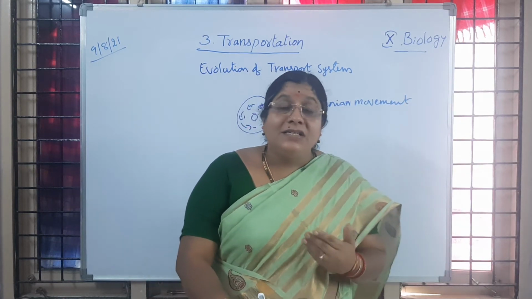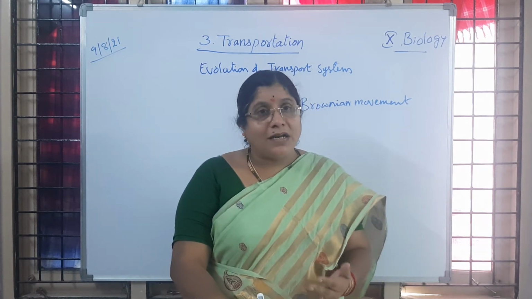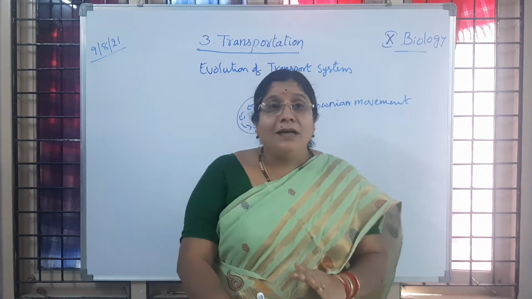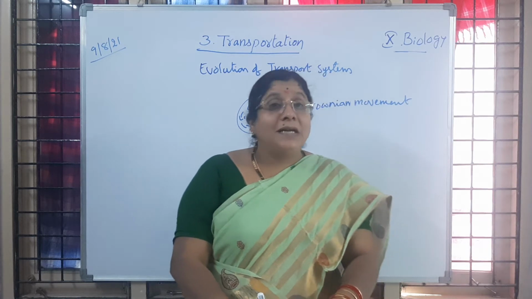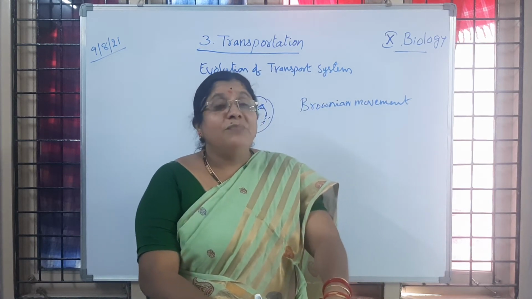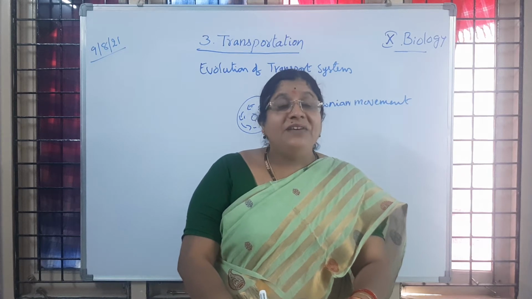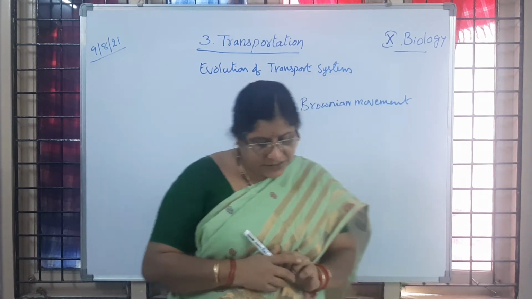Whereas in multicellular organisms, different cells are organized to form different tissues, and different tissues perform different functions of our body. Is it not, children? So for that purpose, in multicellular organisms we observe well-defined systems for transporting the materials. Is it clear to children?